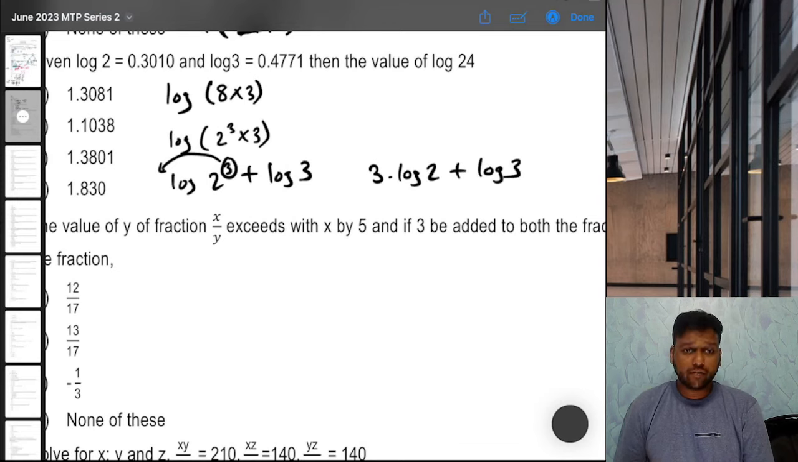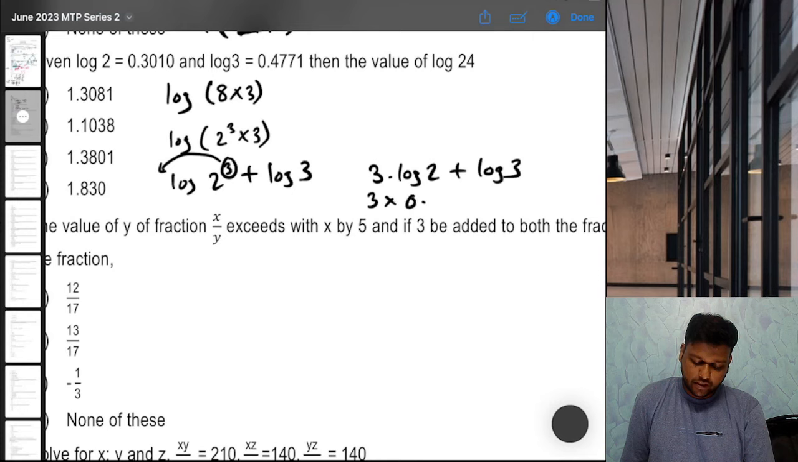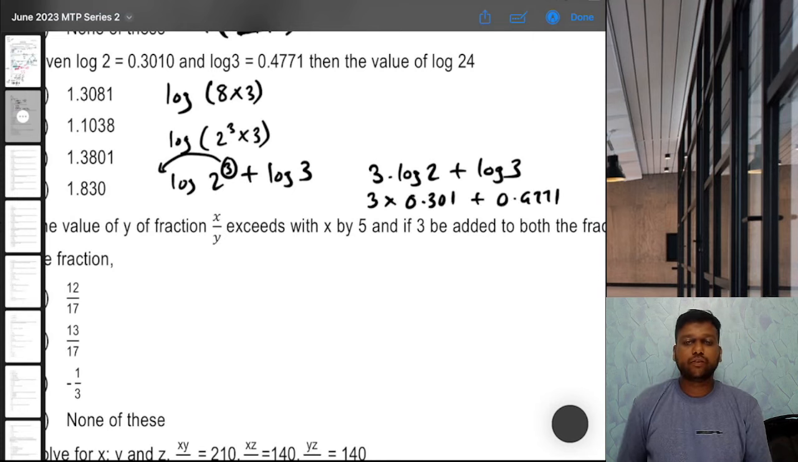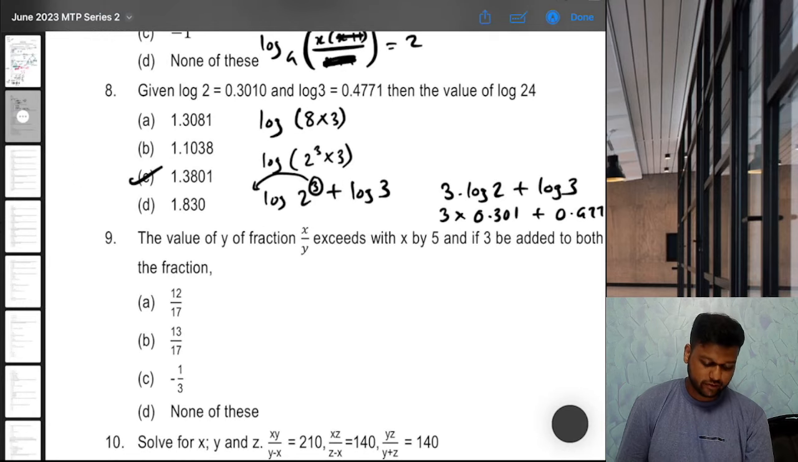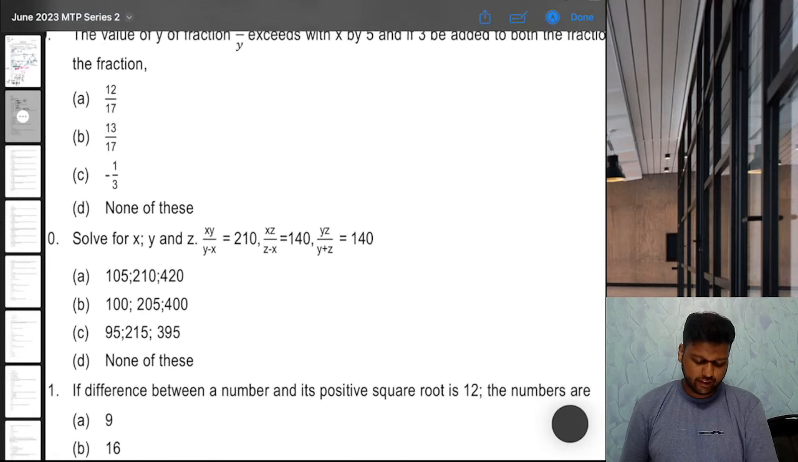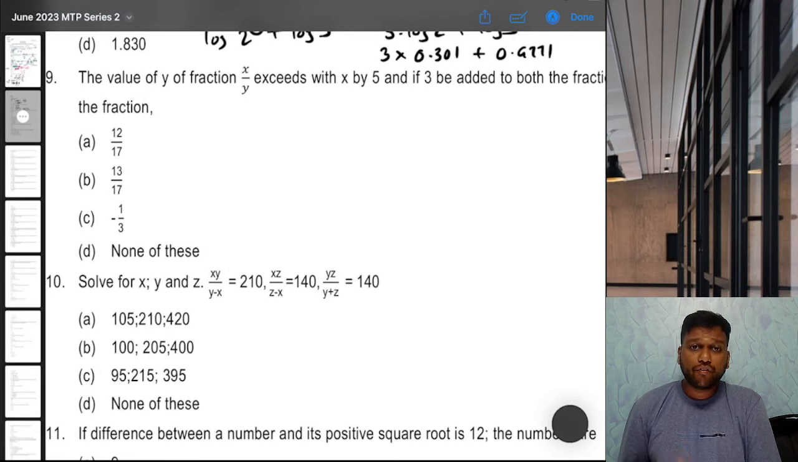We have log 2, we have log 3. So this is nothing but 3 times 0.301 plus 0.4771. So we can do this on a calculator now. 0.301 into 3 plus 0.4771, which is 1.3801, option C. Okay. 9th, the value of fraction x by y exceeds with x by 5.